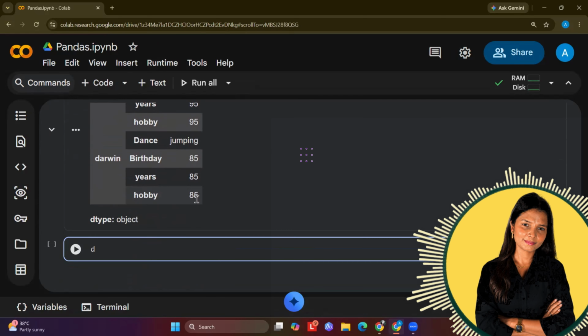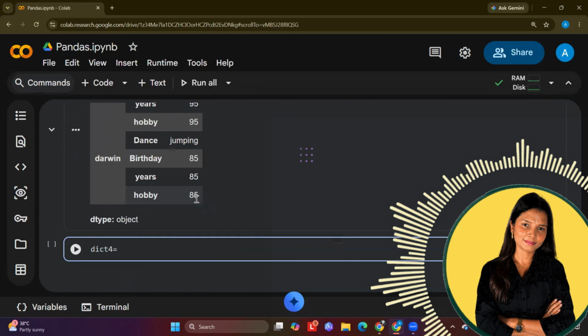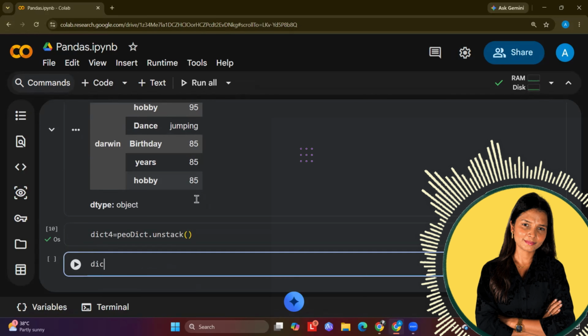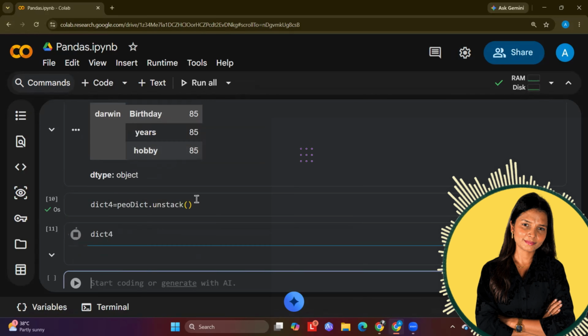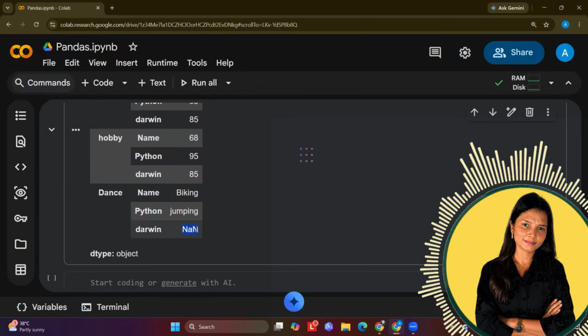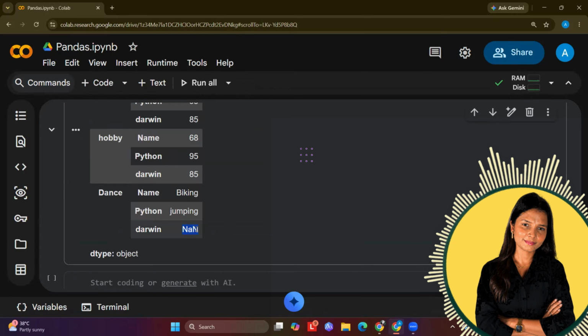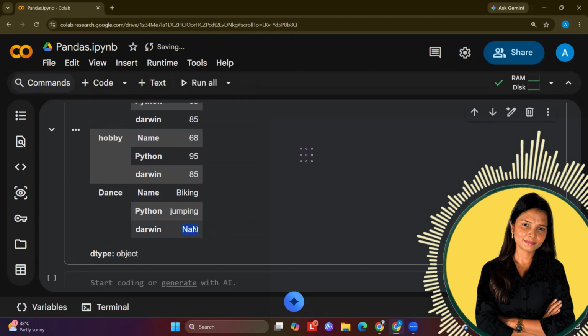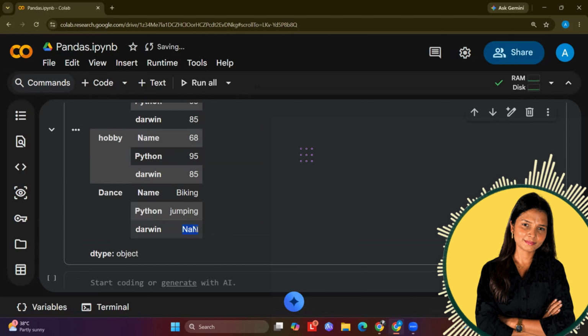Now you can use the same thing. Like let's say I created dict4 equals to PO unstack. So unstack is also a function, and if I run this, you can see NaN exists. So if we call this unstack one, we will do the reverse of it. It means if we are creating many NaN values, you will get it in the output. Okay.